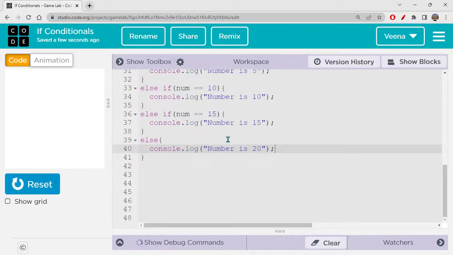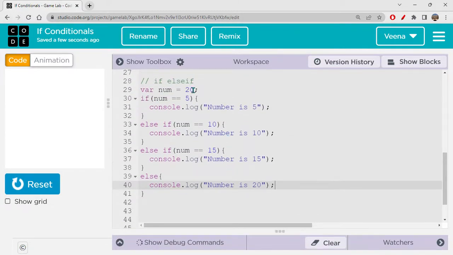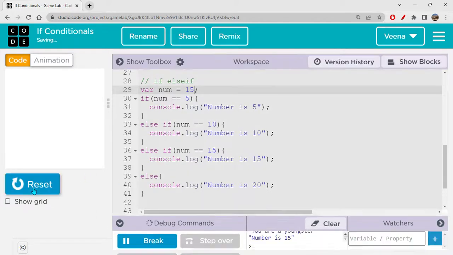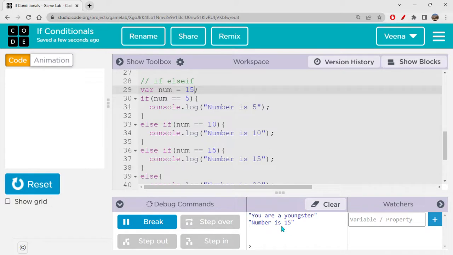Now, what if I write number 15? Okay. So then this is how something will happen. So if number equal to 5, no. Number is equal to 10, no. Number is equals to 15, yes. So it will print this and it will ignore else. It will not do the else part. Okay. So let's check if that same thing is happening or not. You can see number is 15 is printed and nothing else is done, right?